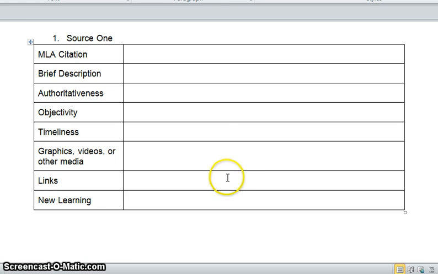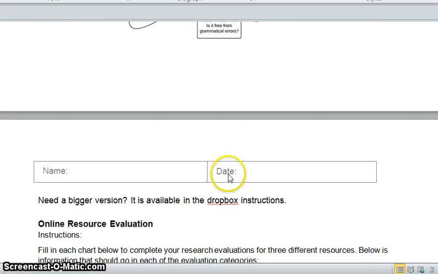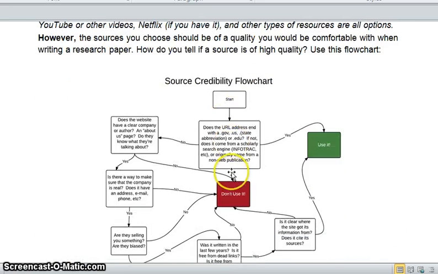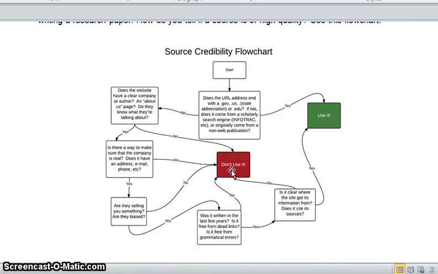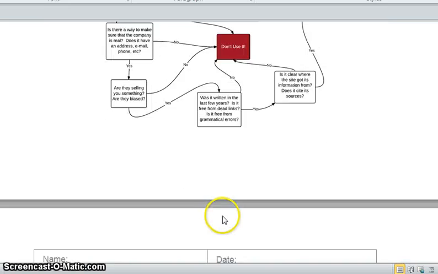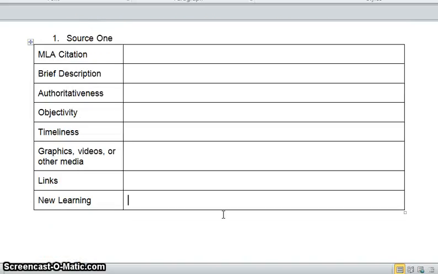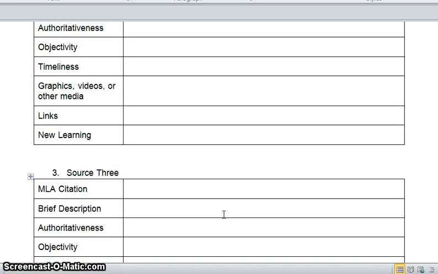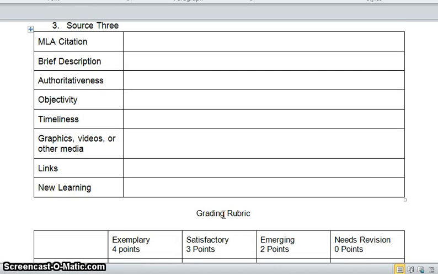So that basically takes us through how to complete 2.09. Remember, you're really going to want to use that flowchart. That's probably one of the most important things. And you're going to be doing 3 different sources. It does not have to be a website. You can pick different areas.